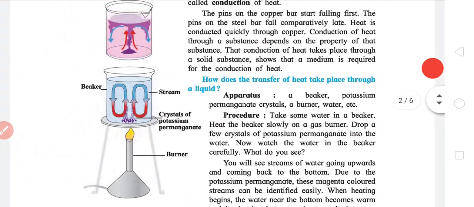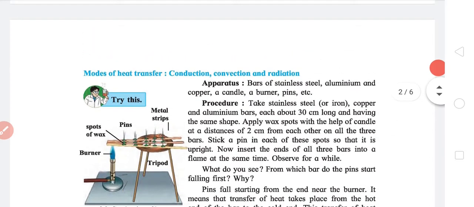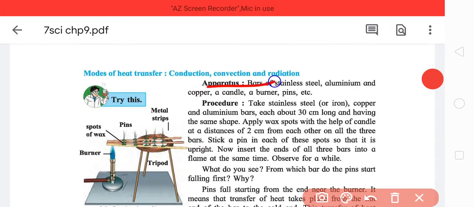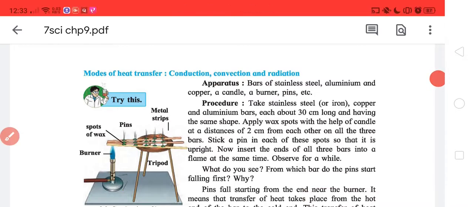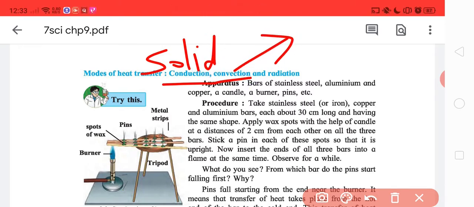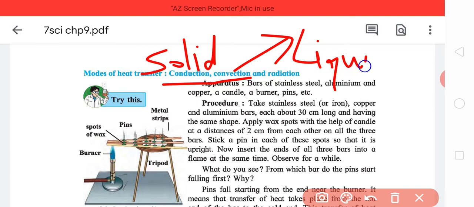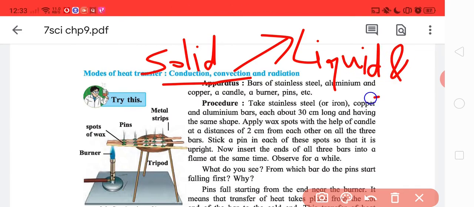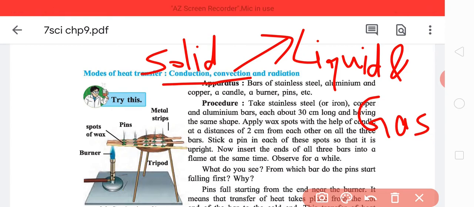So that was conduction. Now the second experiment shows a second way, convection. In a nutshell, conduction is for solids, and convection is for liquids and gases. Radiation is technically valid in all three, but it's mainly for vacuum.